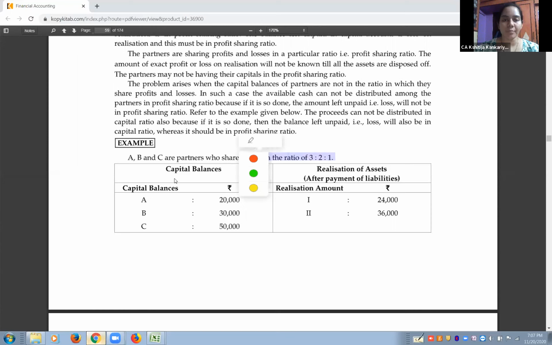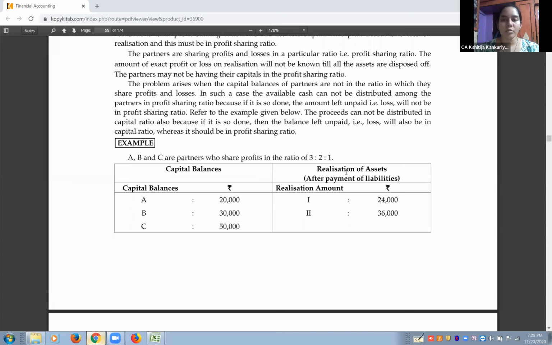Now, what they have given are capital account balances. A has to be paid 20,000, B has to be paid 30,000, and C has to be paid 50,000. The total liability is 1 lakh rupees. But when they sold the assets, they could fetch only 70,000.